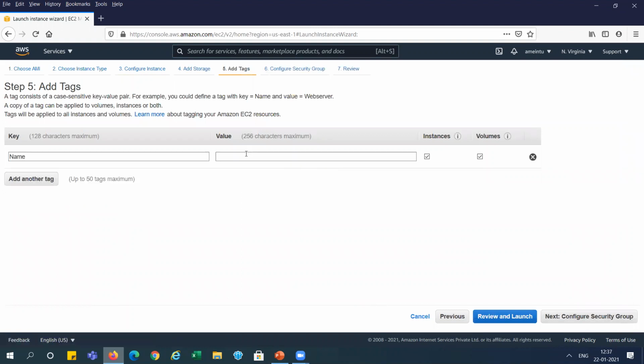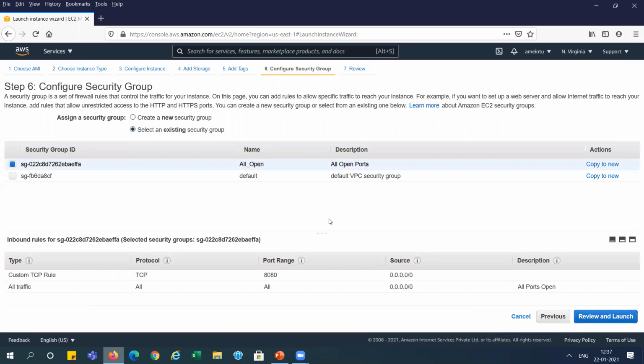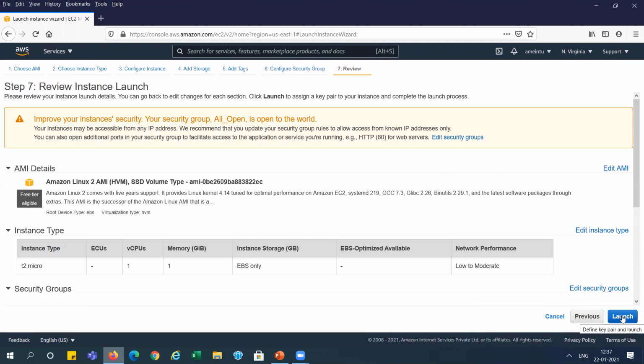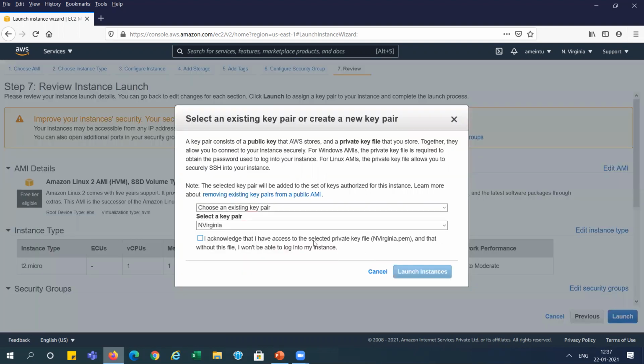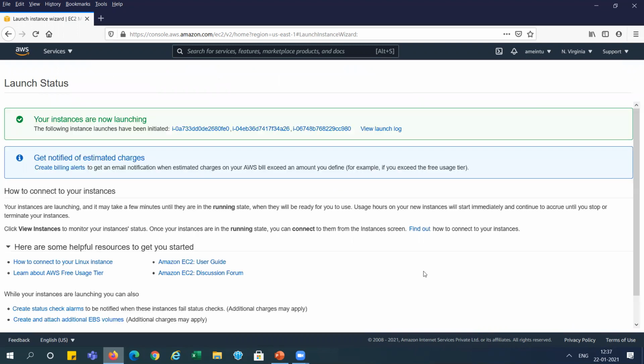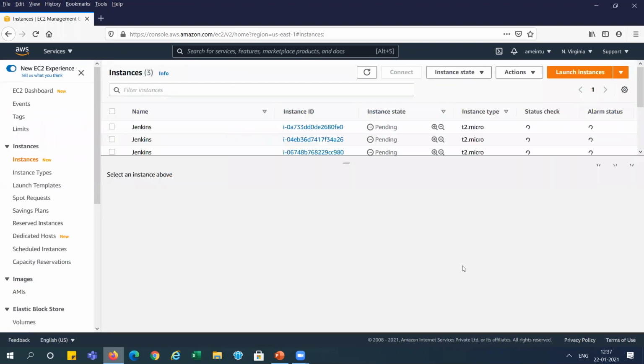I'm giving the name Jenkins here. Then for the security group, I am opening all ports, so we will not face any issue regarding ports. I am launching this system. I am using the N. Virginia key pair, which I have already downloaded in my download folder. So I have launched the system. It will take a few minutes.